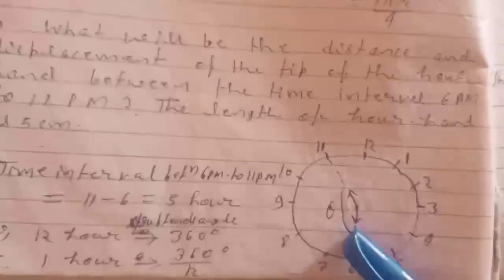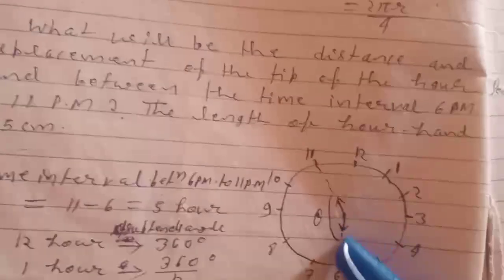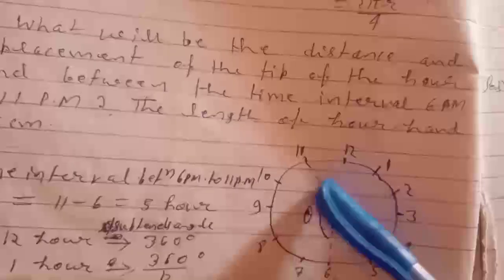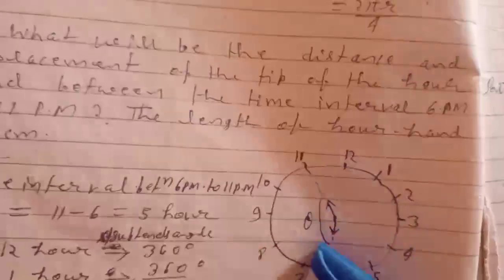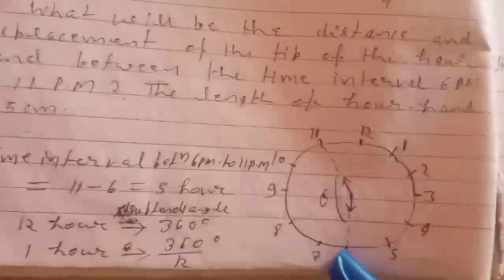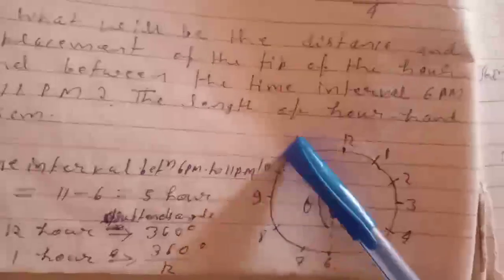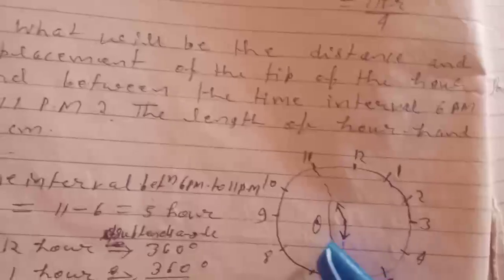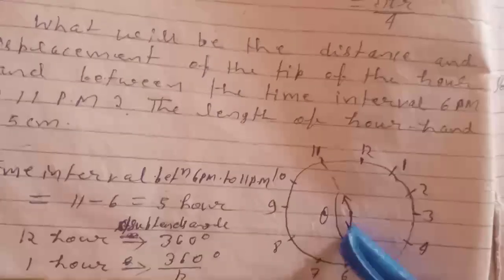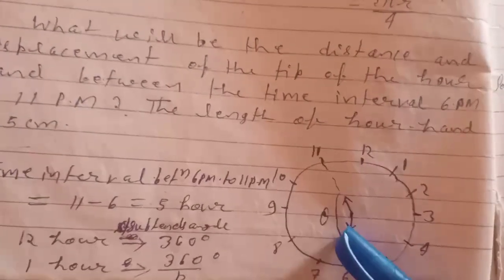Keep in mind that when we said the distance moved by the hour hand, the distance moved will be the path length, not this length, because the hour hand is always smaller, and we are measuring the tip.